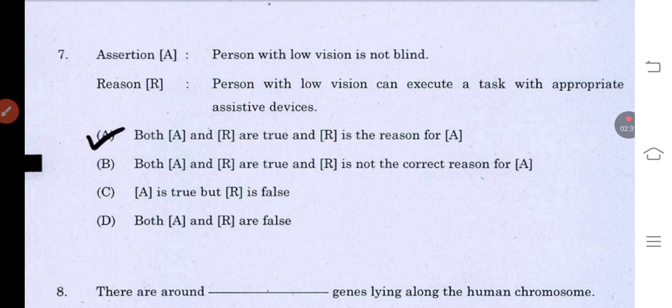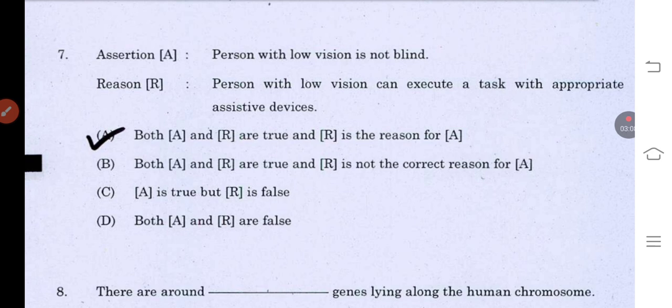The assertion given is, people with low vision are not blind. The reason given is, because a person with low vision can execute a task with appropriate assistive devices. First we should know what blindness is and what types there are in blindness itself. It is divided into 4 types.